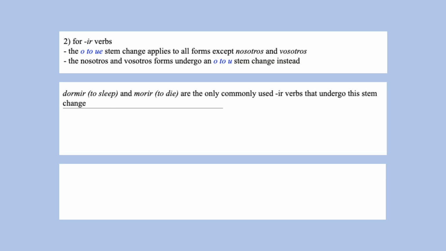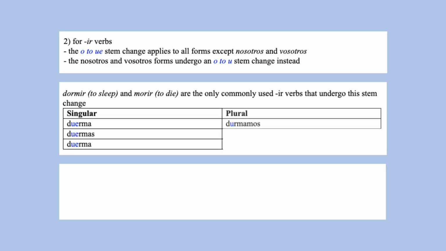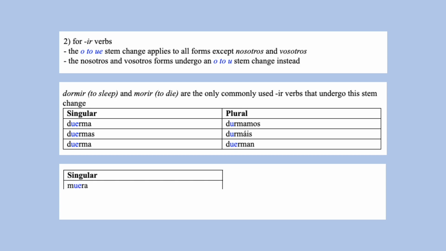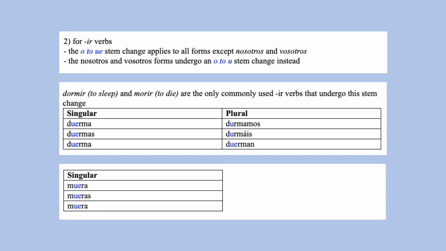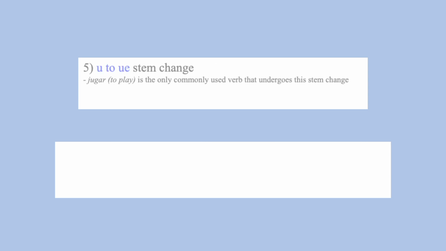And dormir and morir are the only commonly used IR verbs to which this stem change applies. So we have duerma, duermas, duerma, durmamos, durmáis, duerman. Muera, mueras, muera, muramos, muráis, mueran. The U to UE stem change only applies to jugar,